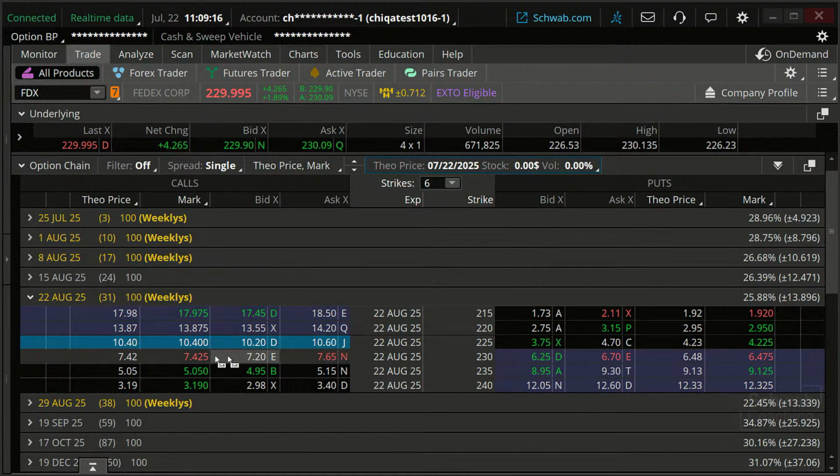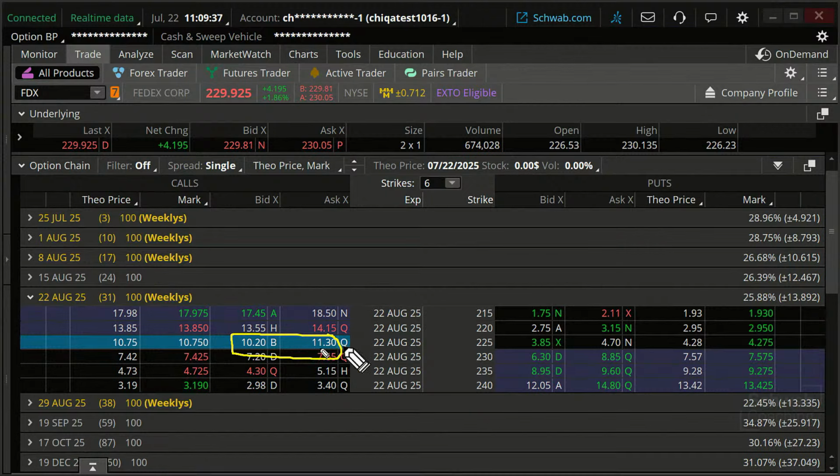Well, first of all, it gives me the mark price, halfway between the bid price and ask price, about 40 cents difference, 45 cents difference between the two. Our general rule of thumb in this class is when I look at my bid and ask price, I want them to be less than 10% within each other. And they are. There's 40 cents. A $10 option, that'd be like $1 difference. We want something tighter than that.